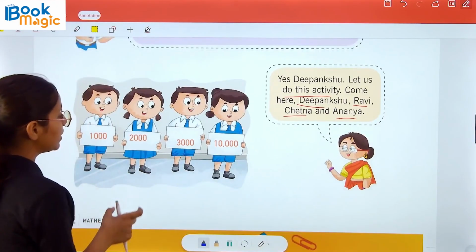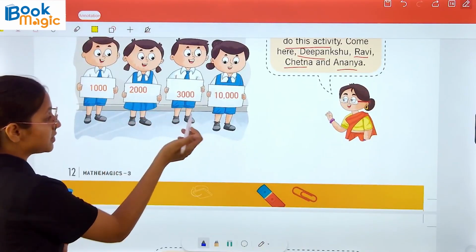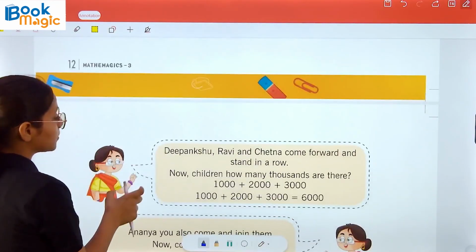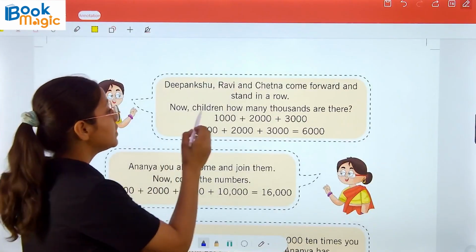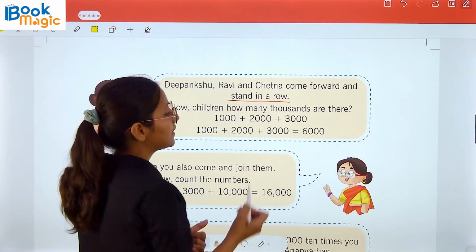They all have different numbers like 1000, 2000, 3000 and 10,000. Now Dipanshu, Ravi and Chetna come forward and stand in a row.